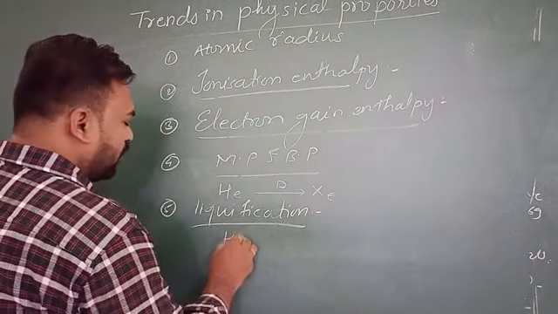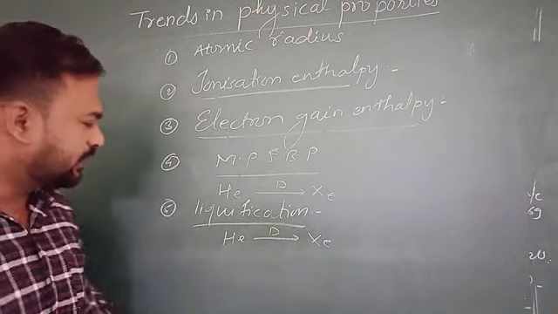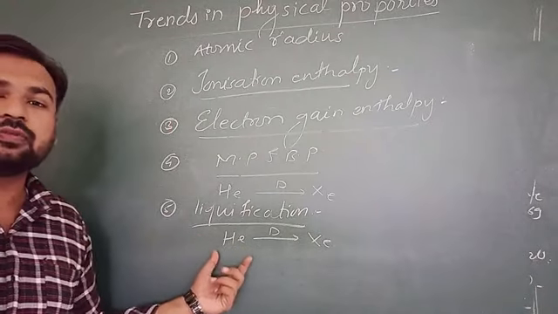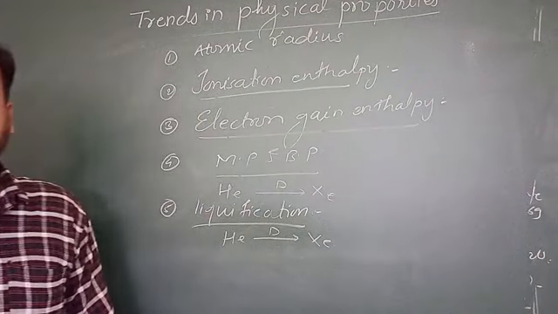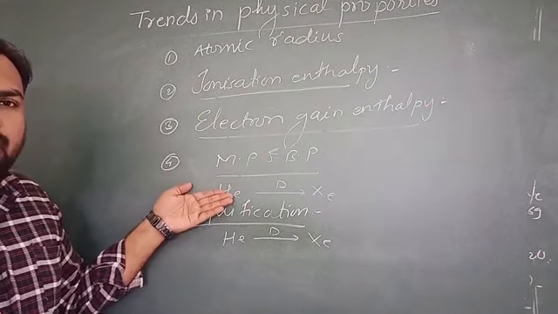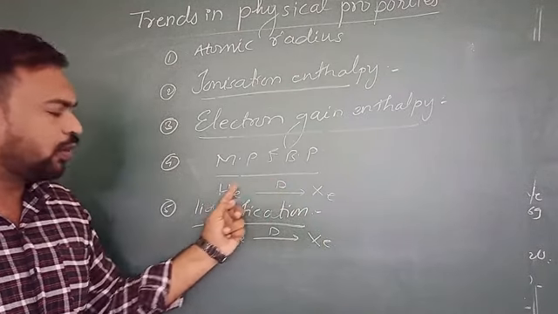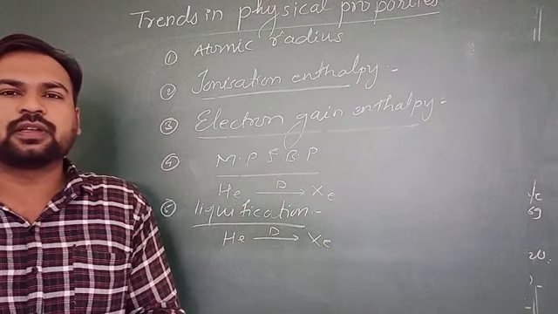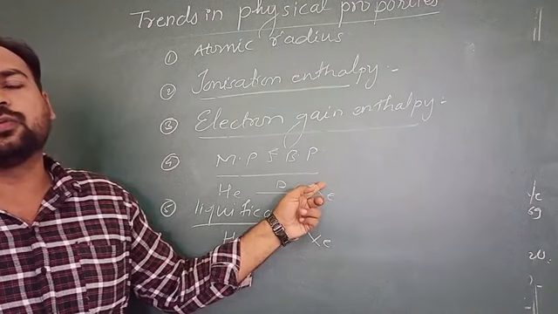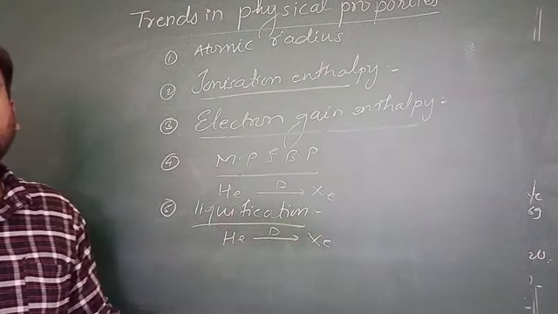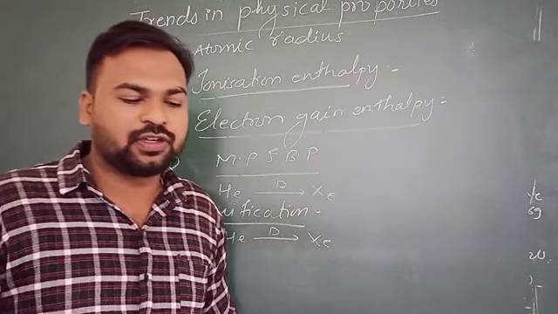If you go from helium to xenon, then their liquefaction tendency goes on decreasing. That means helium can be liquefied, but xenon is very tough to liquefy. Helium's melting point and boiling point are higher, therefore it can be liquefied. But xenon's melting point and boiling point are very low, therefore it cannot be liquefied. Okay, so this is the fifth trend, liquefaction tendency.